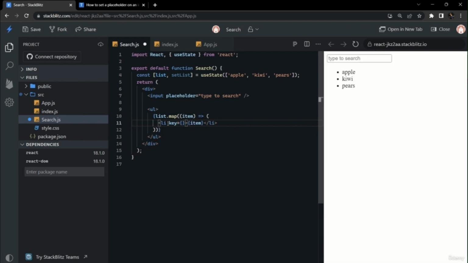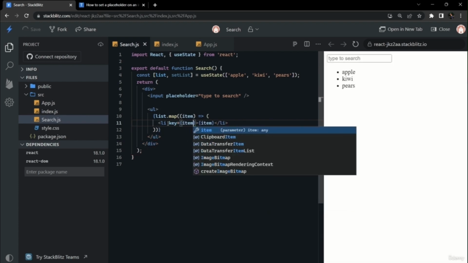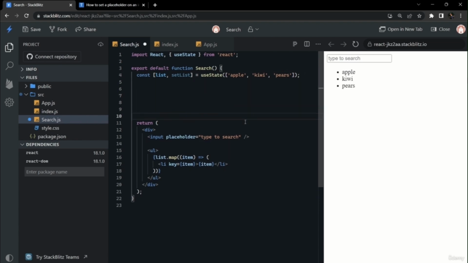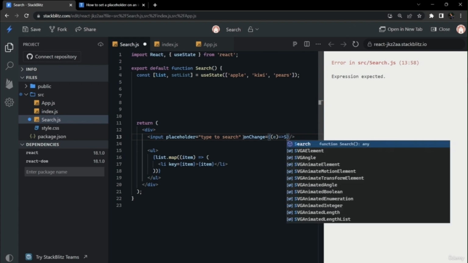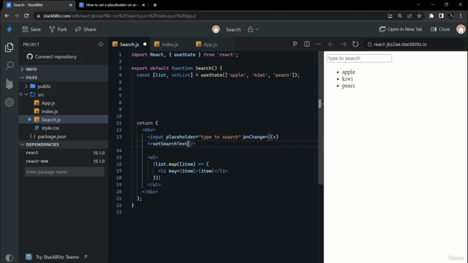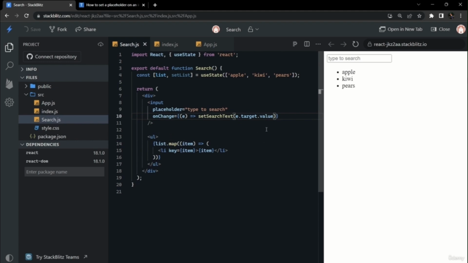We will also attach a key to these iterations so that the output is optimized. Now if we try to search anything in this input, we are unable to, because we haven't written the onChange event inside of the input tag. So we will write an onChange event here inside of the input tag, and we will just pass a callback function, and we will set the search text, whatever the person is typing, through event.target.value.